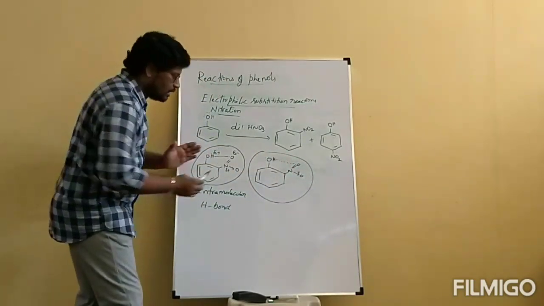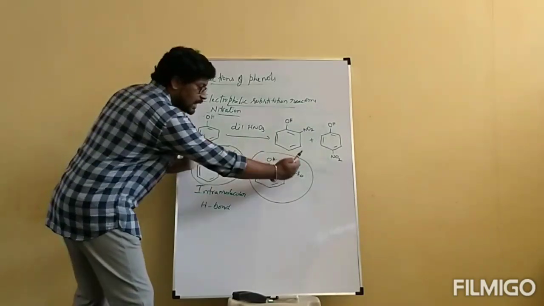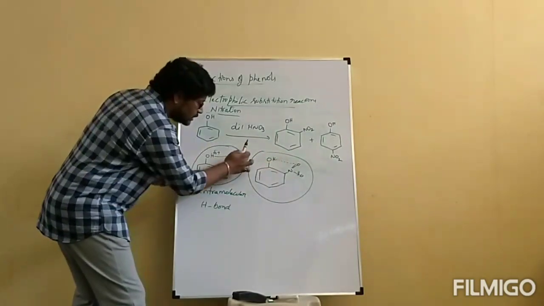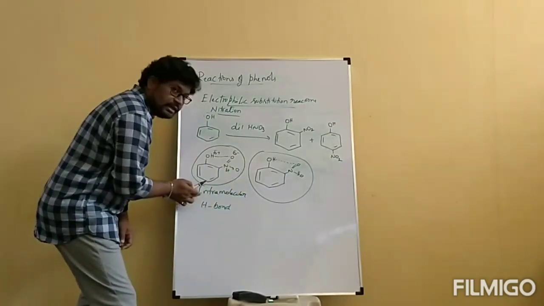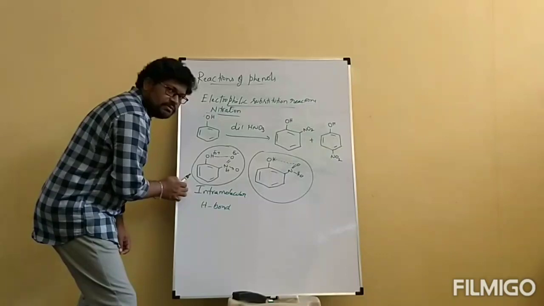Please observe here, between one molecule of orthonitrophenol and another molecule of orthonitrophenol, no strong attraction is present. This is not intermolecular, this is intramolecular hydrogen bond.